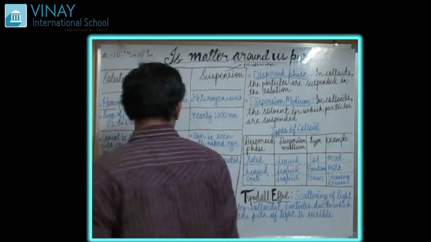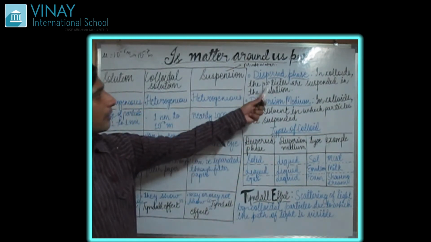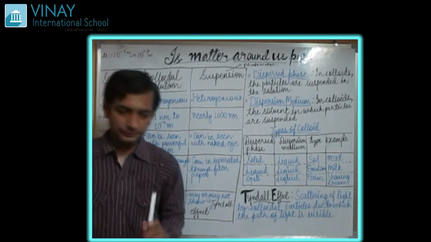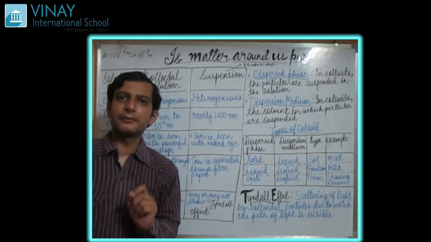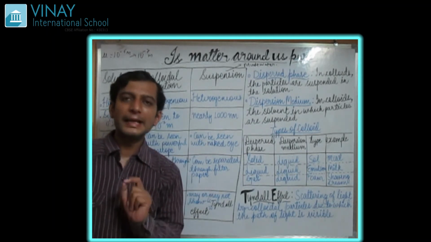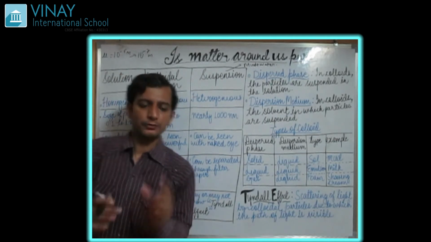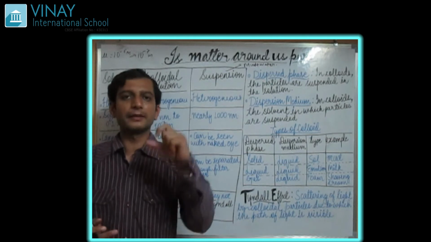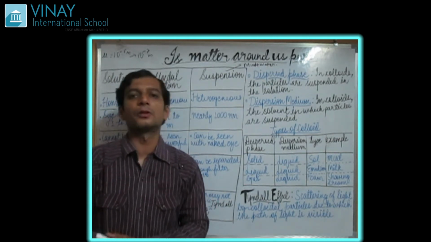Moving further, let's see. Now what is written here: dispersed phase. So what is a dispersed phase? We talked in the previous class about solute and solvent. We saw that solute is the smallest quantity that we take in a solution.